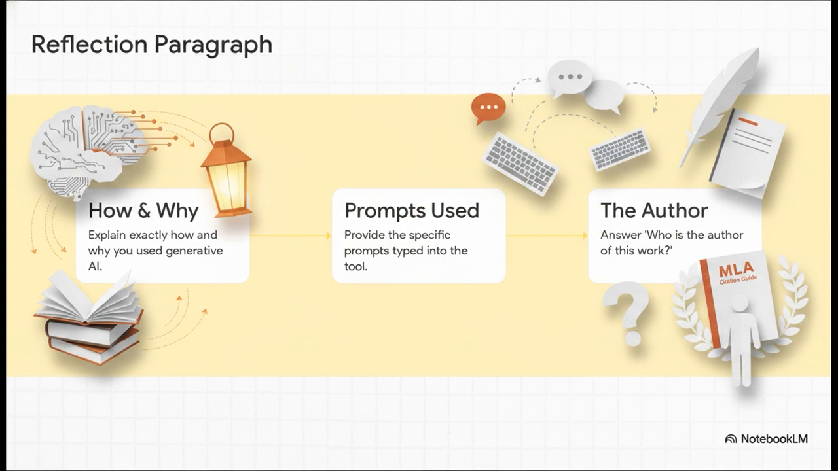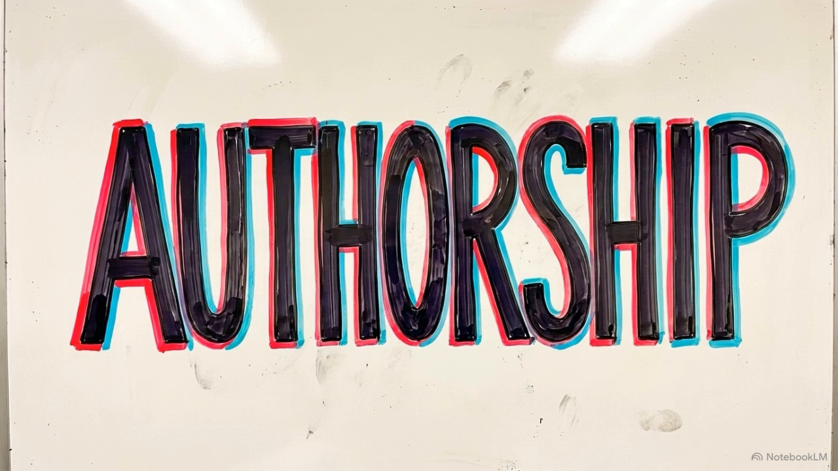3. A direct answer to the question, who is the author of this work, followed by a thoughtful explanation of your answer. This paragraph functions as your final proof of academic ownership. It clearly draws the line between machine assistance and your own human authorship.